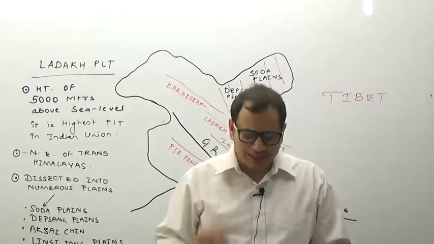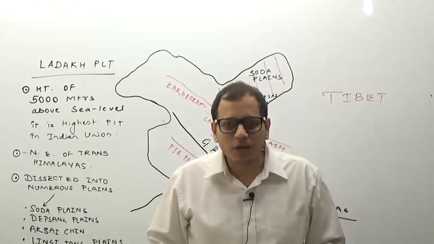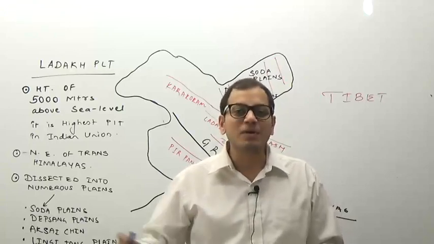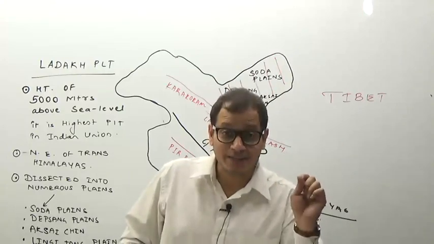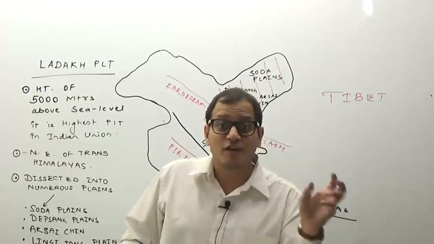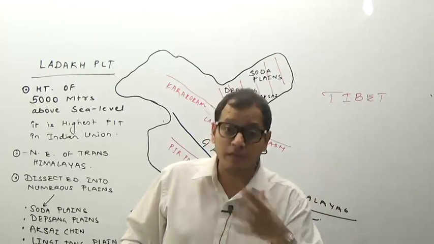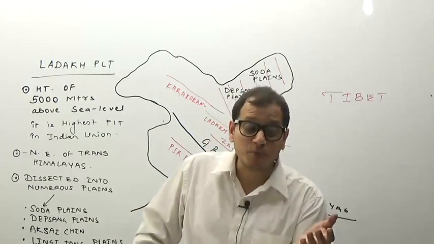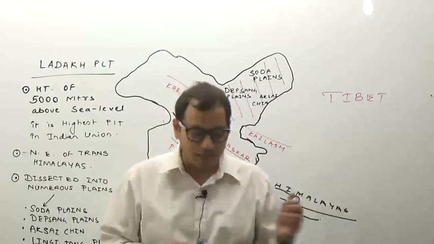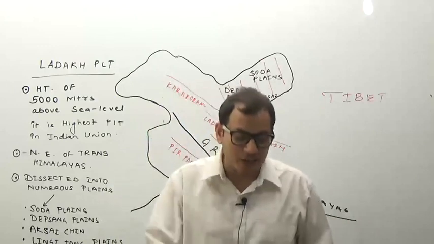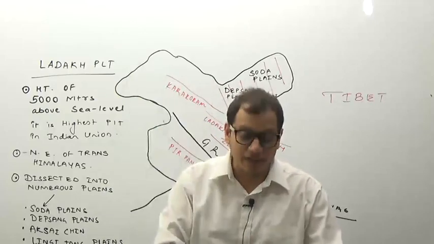Now one more thing you can see in the map, that there are numerous lakes here. That means the Ladakh Plateau region has numerous lakes, and mind it, these lakes here are brackish water lakes. These lakes here are not freshwater lakes. And these lakes are very beautiful. They are shown in some of the movies here. I will tell you which of the movies are there, which is not important, but obviously you should know the important lakes. And UPSC will ask you the lakes from north to south. Now, if you are carrying an Oxford Atlas, these lakes are not given very properly.